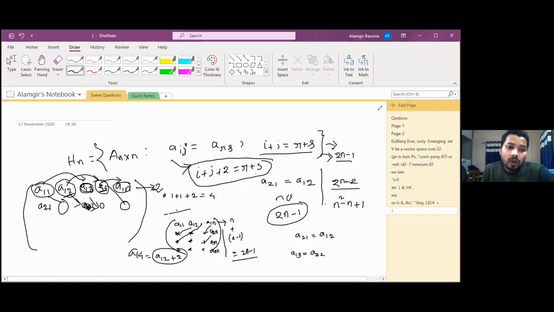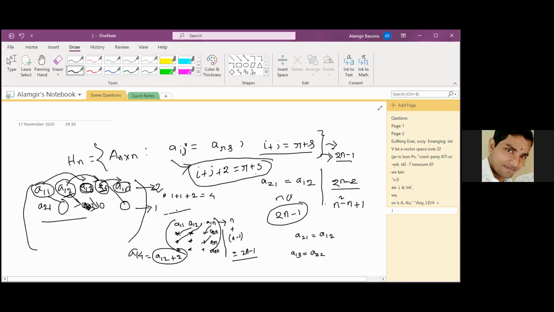Let me know, how many elements can we choose in the second row? Only one. Yes, sir, only one, only A21. And in the third row, 0. After some steps, all will be dependent. From the third row, 0 elements. Yes, sir. All elements above are dependent. Yes.